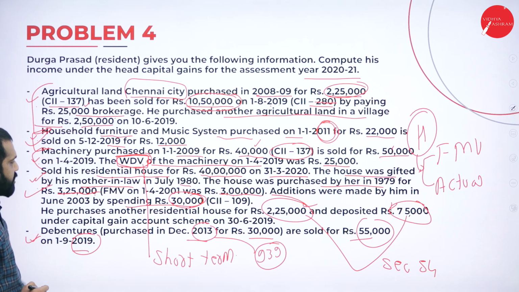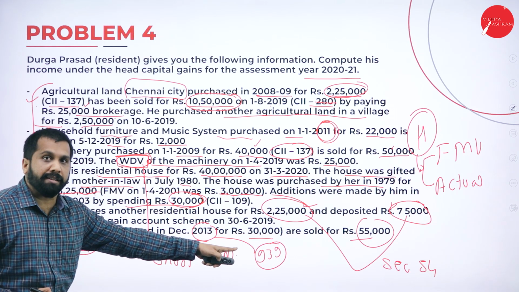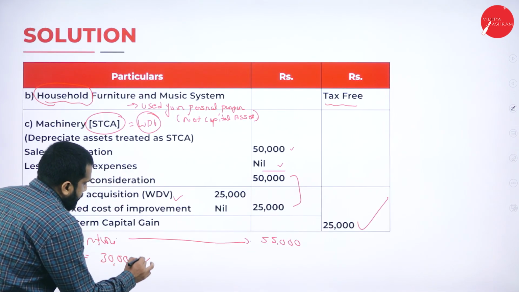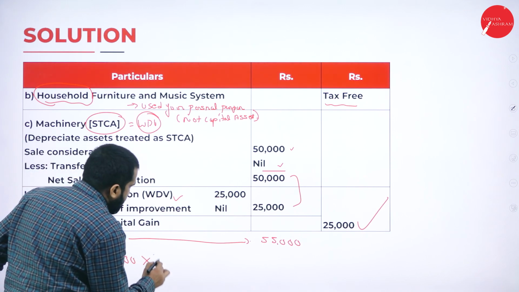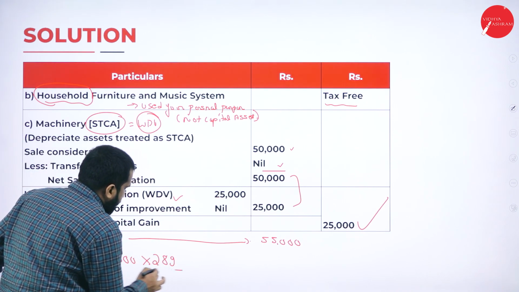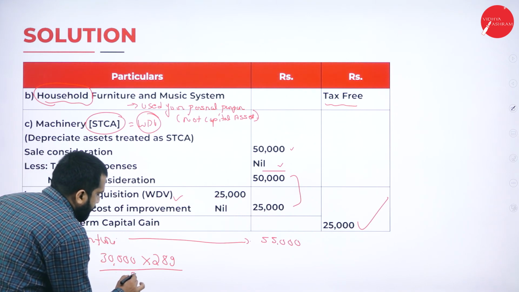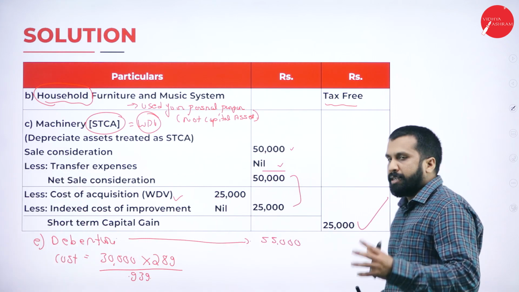It is purchased for 30,000. Indexation, remember, 939. 30,000 multiplied with the common number, which is 289, divided by the indexation of purchase, 939.